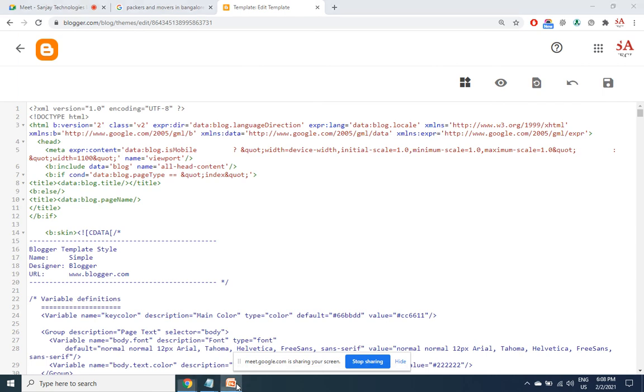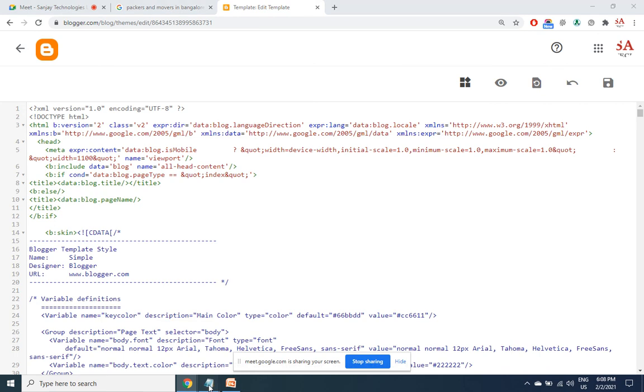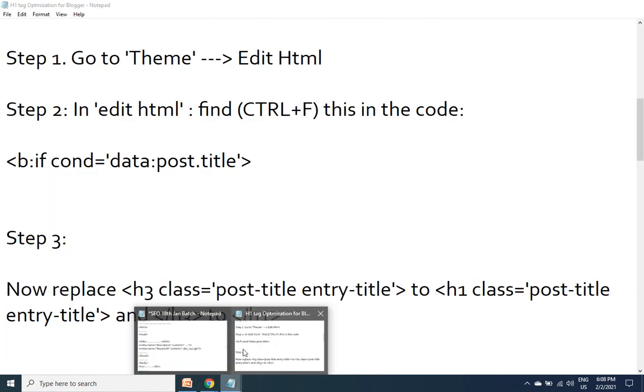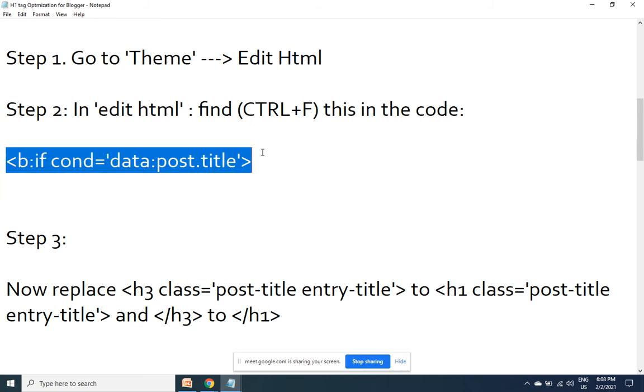Next step. Search with this line of code. Whether it may be a private theme in Blogger, or an inbuilt theme of Blogger, definitely this line of code will be present. If it is not present, it means that it is not a Blogger theme.